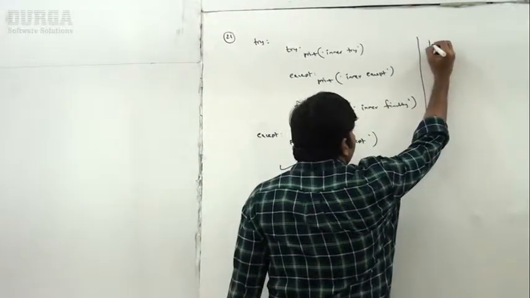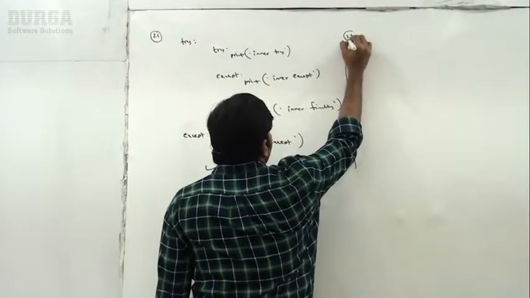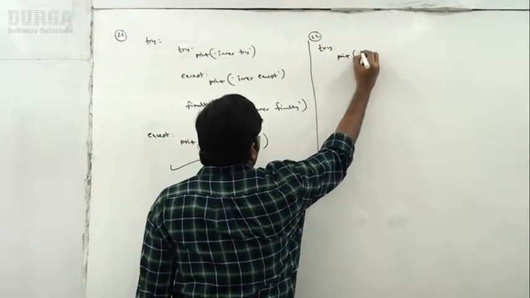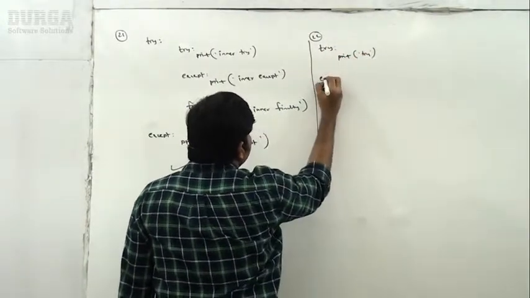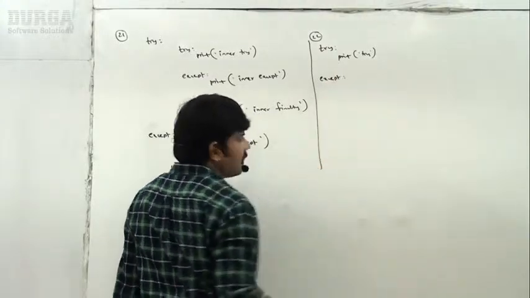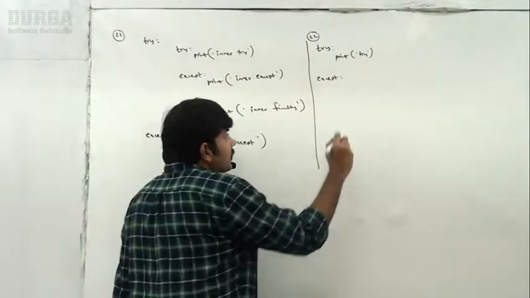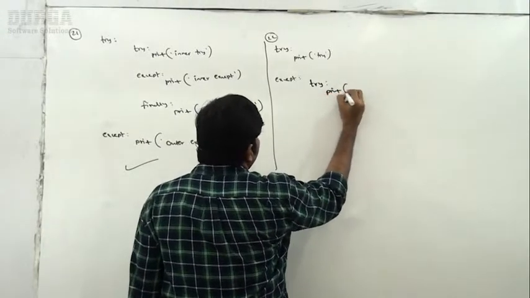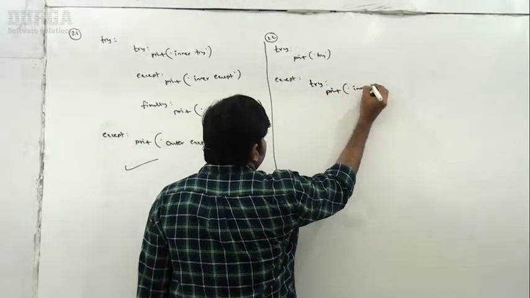Next, I'm taking the 22nd try, print try block. Next, except block. Within the except block, I'm taking try, print inner try.